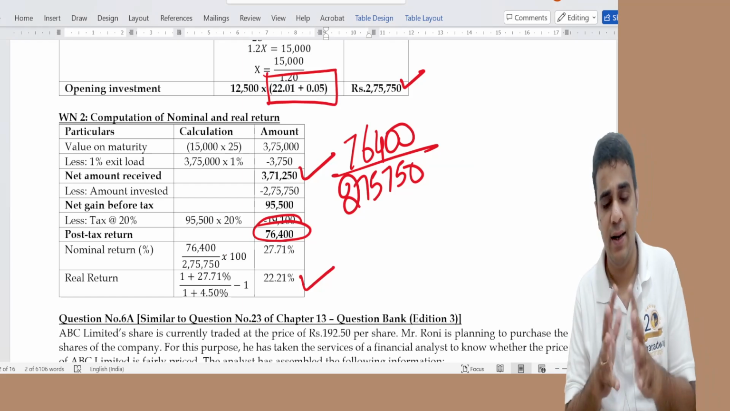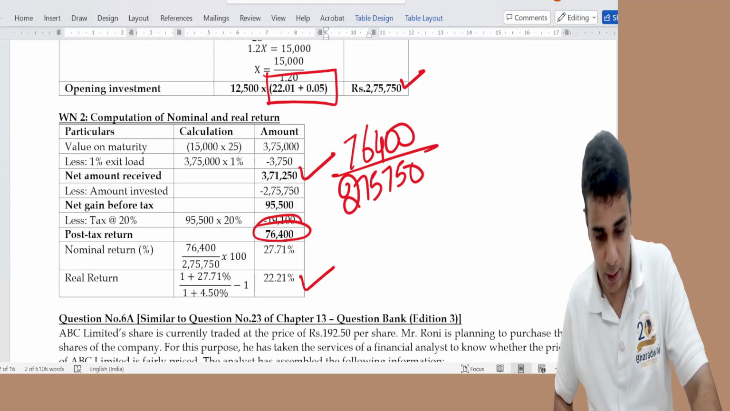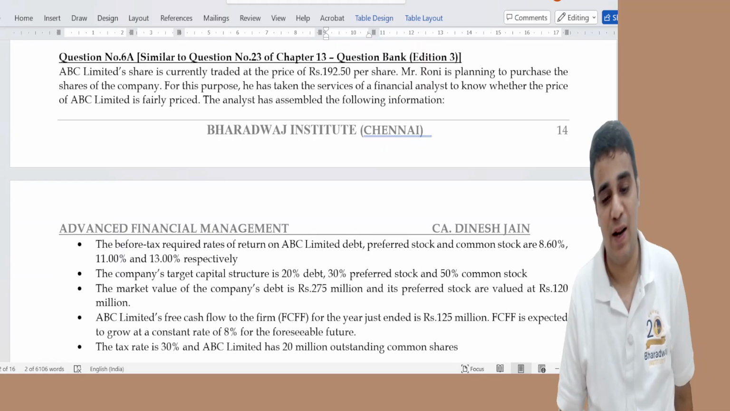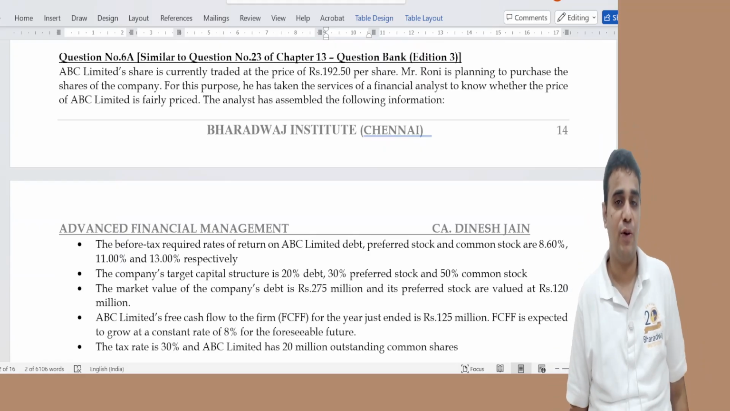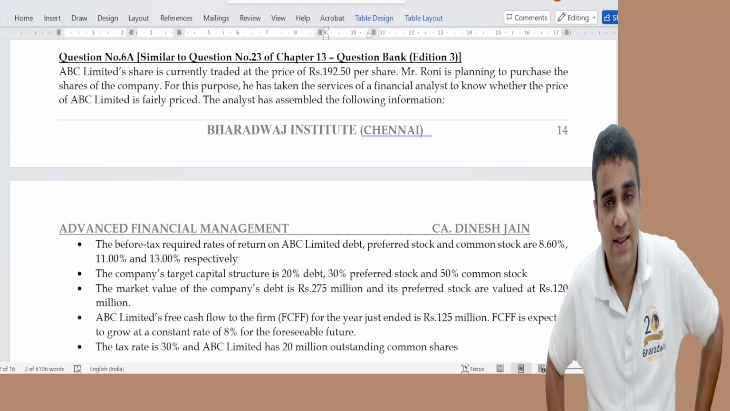I say did not create any ambiguity in the question. So good problem, 27 and 22%. Question 6a was a slightly reverse working question. If a student was able to think through smartly, they would have got the answer, else they could have struggled with this.